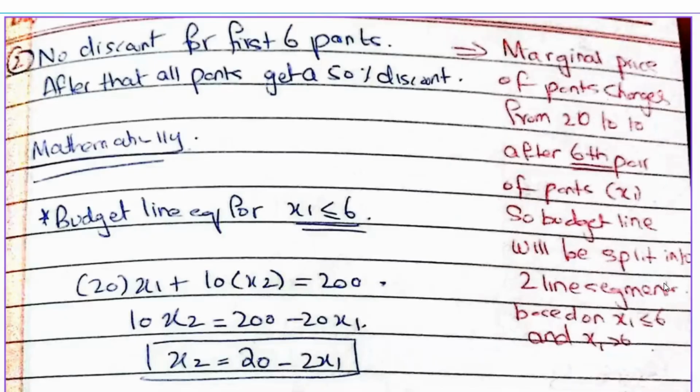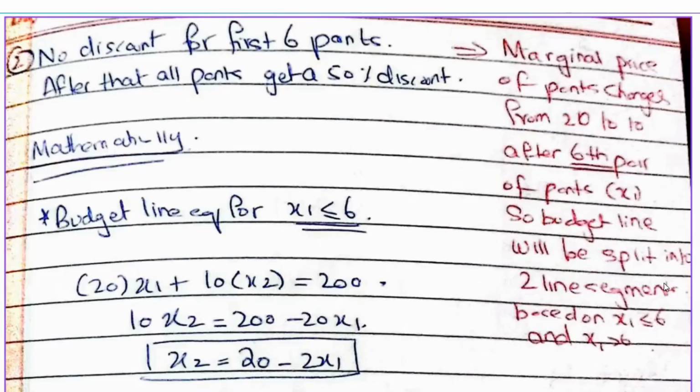Here, we're assuming the first six pants have to be bought at the regular price, and after that, all pants get a 50% discount. So the marginal price of pants changes from 20, the original price, to 10 after six pairs of pants. The budget line will now be split into two line segments based on x1 less than or equal to 6 and x1 greater than 6. For x1 less than or equal to 6, you buy at the regular price of 20, and for x1 greater than 6, you buy at the discounted price of 10. Because the price changes after you buy the sixth pair of pants, you split it at x1 less than or equal to 6 and x1 greater than 6.